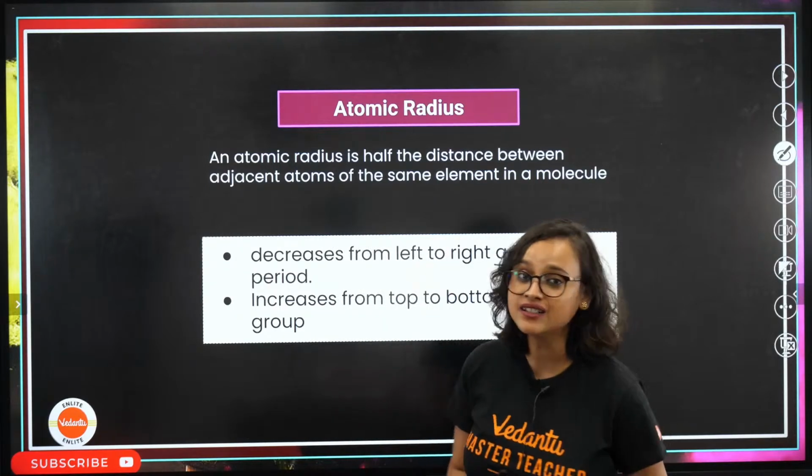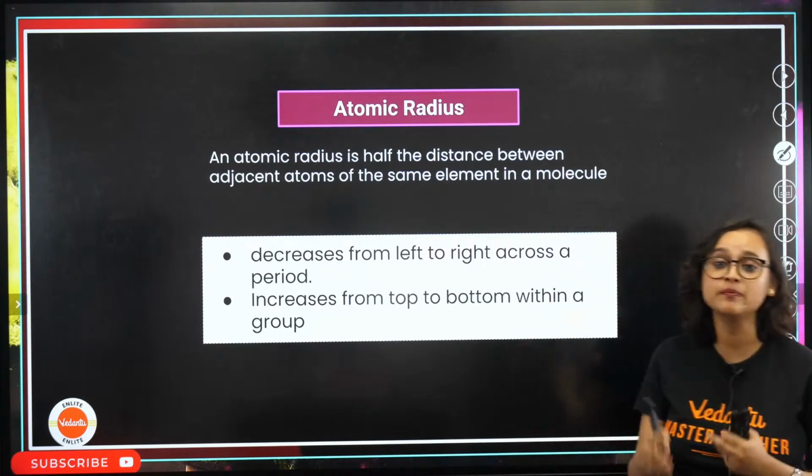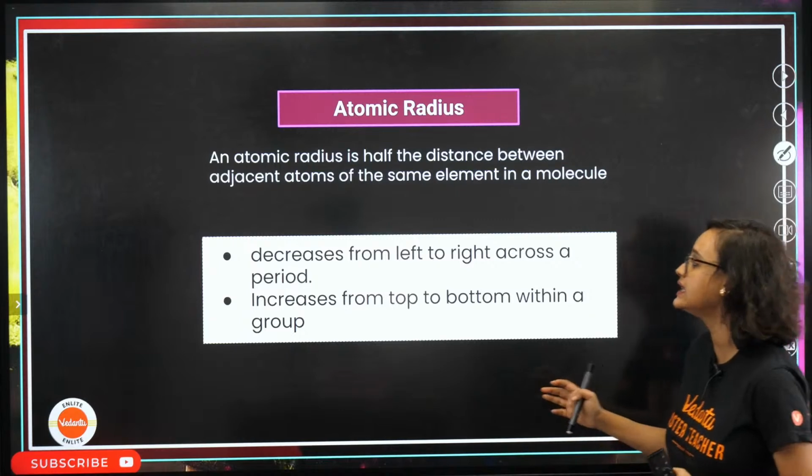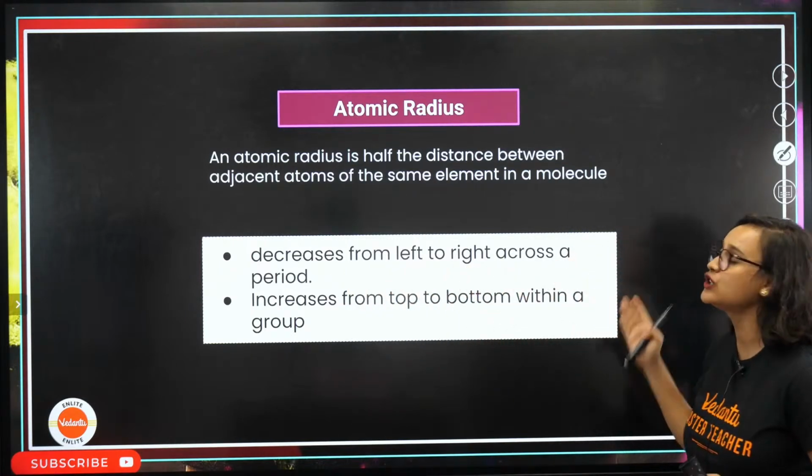Now, what is the trend here? What is the periodicity of atomic radius? We see that it decreases from left to right.